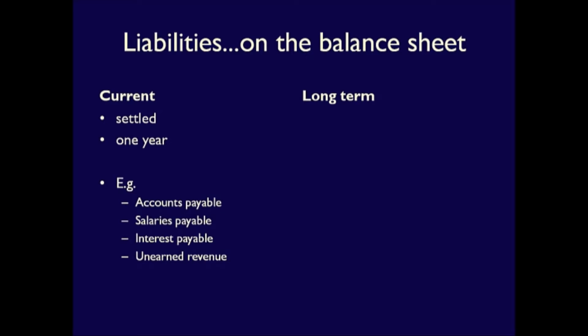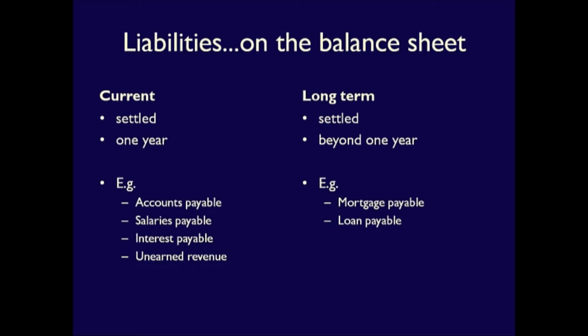Current liabilities include accounts such as accounts payable and unearned revenue. Long-term liabilities are debts which are settled beyond 1 year. Long-term liabilities, unlike long-term assets, don't have any more subcategories. All of the long-term liabilities are simply listed together. The accounts included in long-term almost always have the word payable as part of the account name. Again, to learn more, check out the Financial Statement Elements video, which lists, defines, and describes all the different accounts under each category.